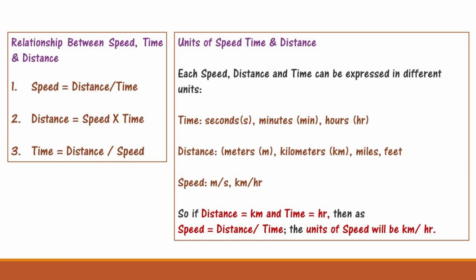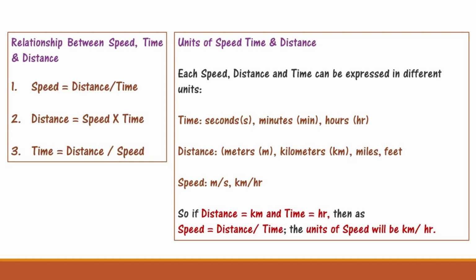There are three formulas which are correlated with each other. The first formula is speed equals distance divided by time. If you cross multiply, you find the distance formula, that is speed multiplied by time. Cross multiplying again, you find the time formula, that is distance divided by speed.